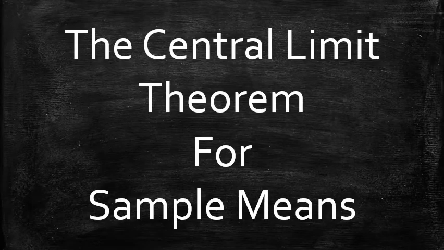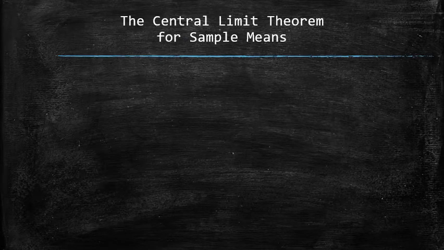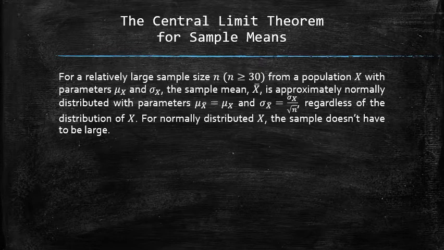Next, I will state the central limit theorem for sample means and show its application. The central limit theorem for sample means states that for a relatively large sample size n from a population X with parameters μx and sigma x, the sample mean x bar is approximately normally distributed, and its parameters μx bar and sigma x bar can be related to μx and sigma x, regardless of the distribution of x.